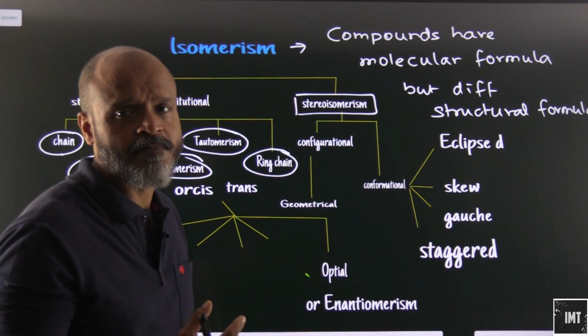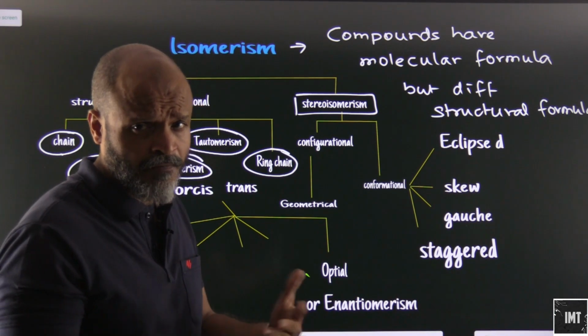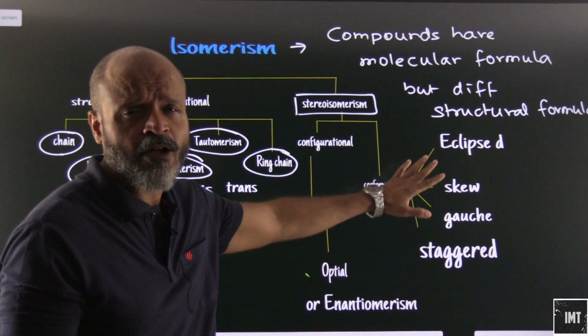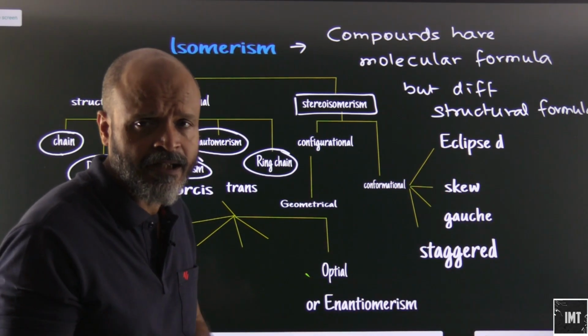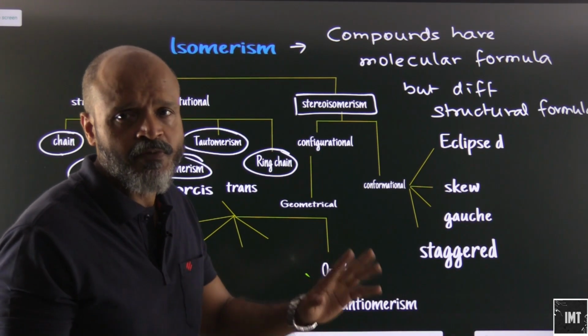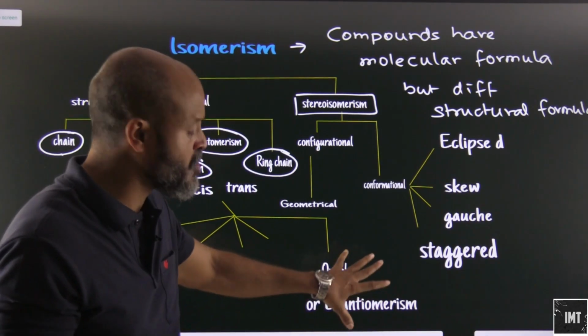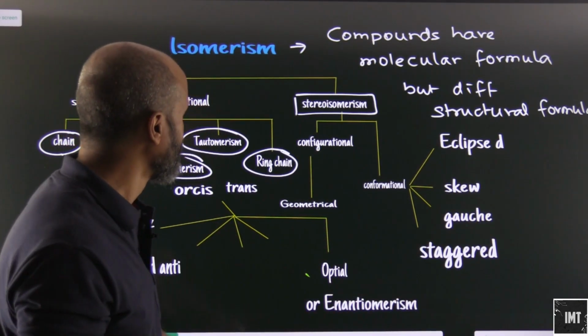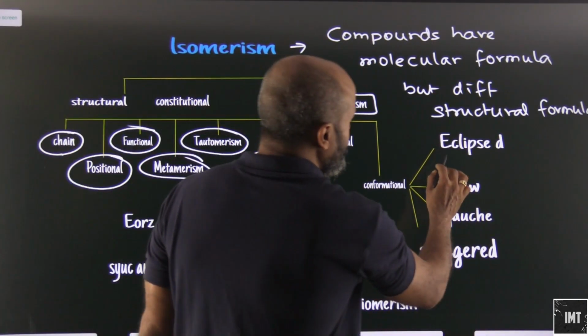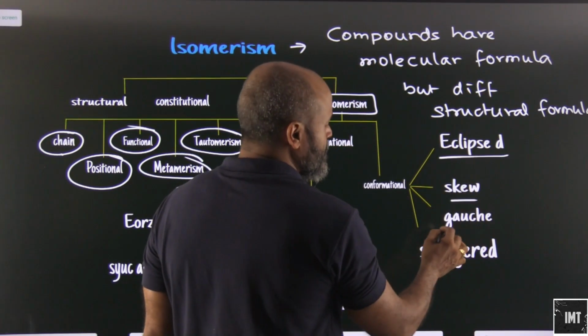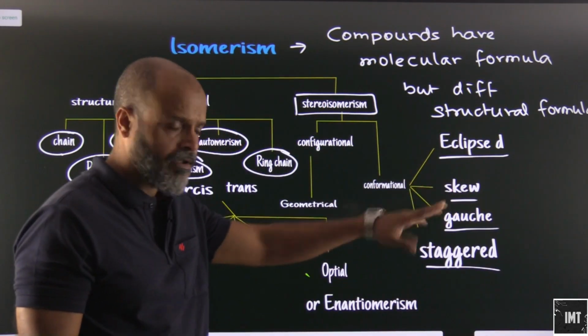I know these words might be a little confusing for you, but we are going to cover each of these topics in detail with examples as well, which will make things easy. First of all, we need to know the bifurcation of what we are going to study. In conformational isomerism, we have eclipsed, skew, gauche, and staggered.